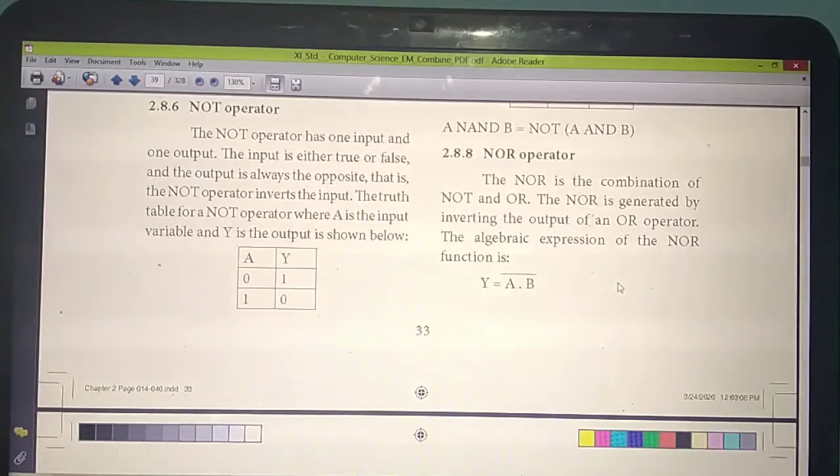Next thing, the NOR operator. By seeing the name itself, you can say it is a combination of NOT and OR operators, since N is there. So the answer you will get is just the opposite of the OR operator. You should write the truth table just opposite of the OR operator. First write the OR operator, then write its opposite.